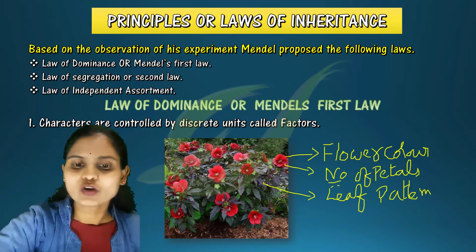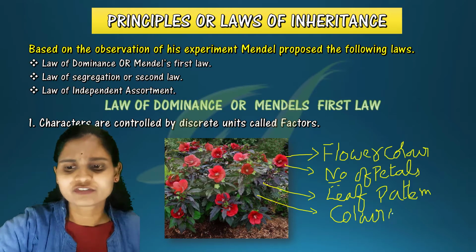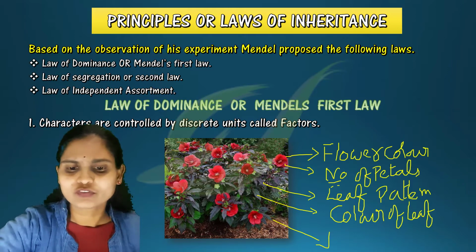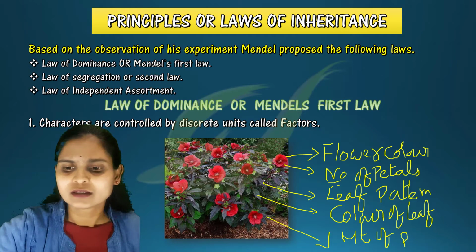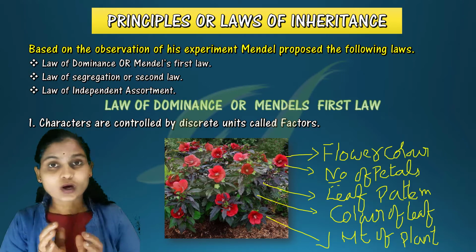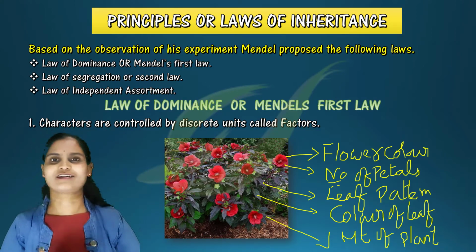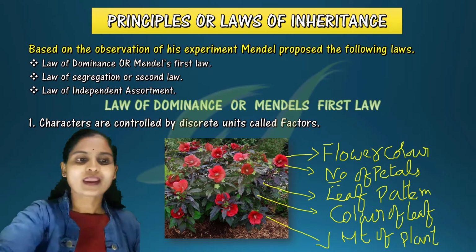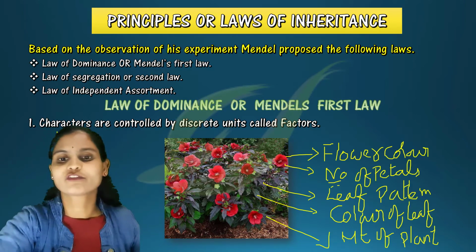Next, the color of the leaf. What is the color of the leaf? Then coming to the height of the plant. Like this, if you observe, in a single plant you will find several characters. So that is the meaning of character. Okay, so now, characters are controlled by discrete units called factors.